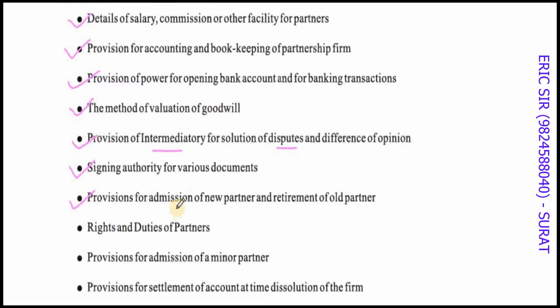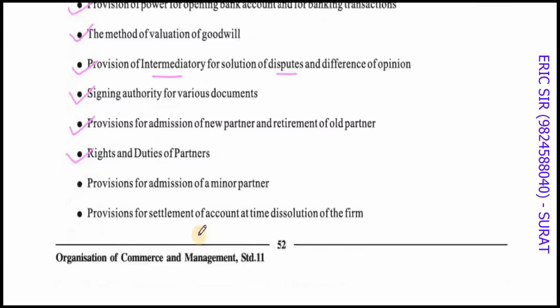Then what are the provisions for admission of a new partner and for retirement of an old partner? What to do if any partner wants to retire, or if a new partner wants to be included? How to do it? Right? What are the requirements? What are the provisions? Then the rights and duties of partners, that has to be mentioned.